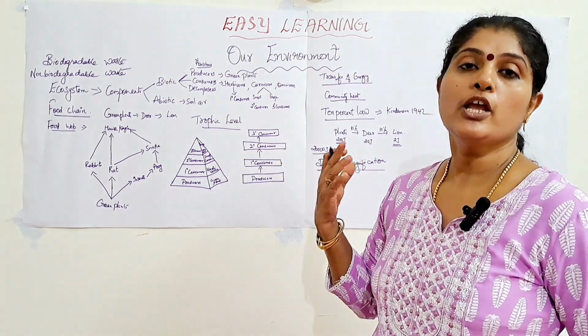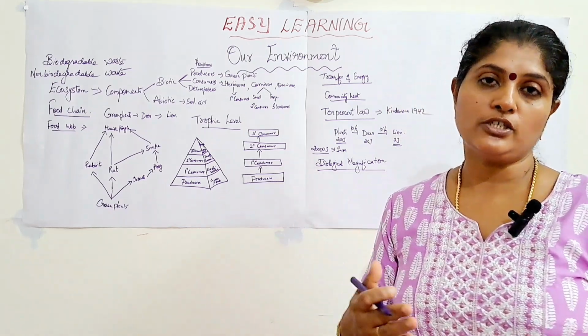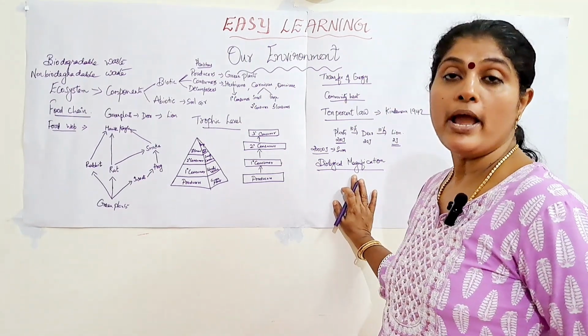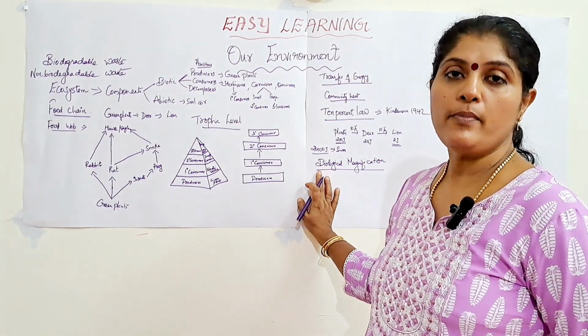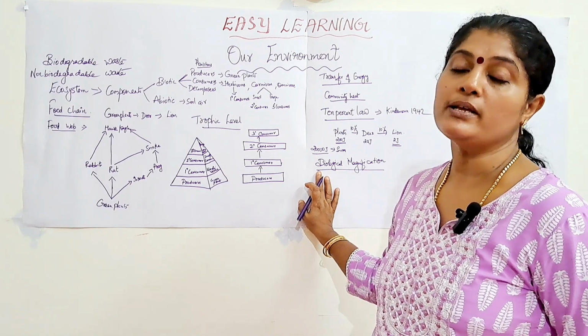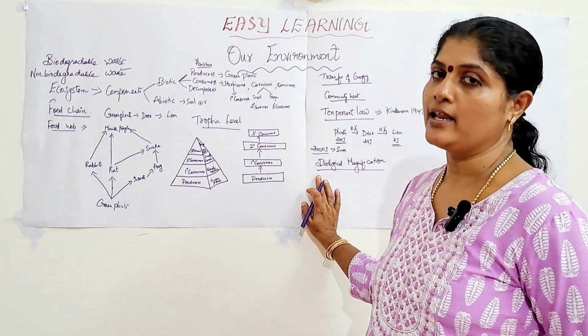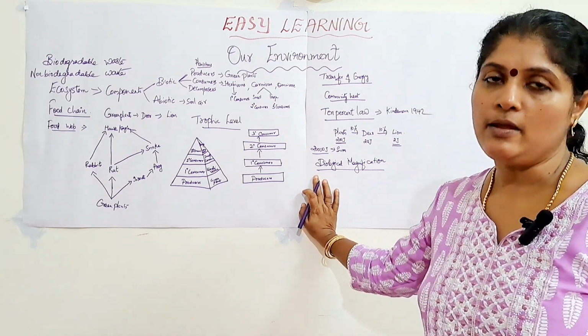So, the accumulation or increased concentration of pesticides in the organisms in a food chain is known as biological magnification. Mainly human beings will be more affected due to the presence of these pesticides in the crops, because they come under the category of omnivores, as they consume both plants as well as animals.